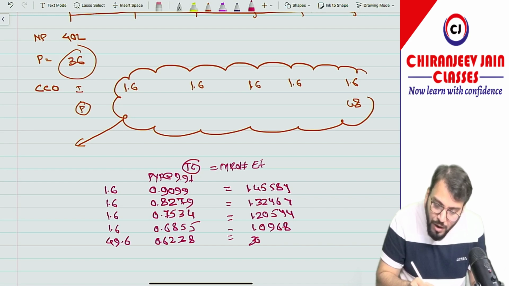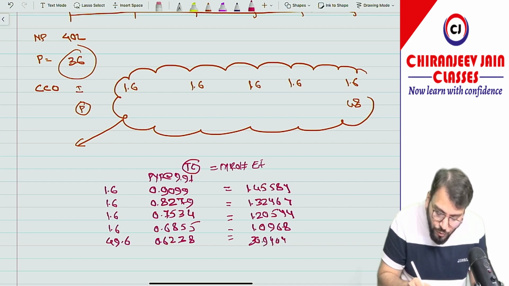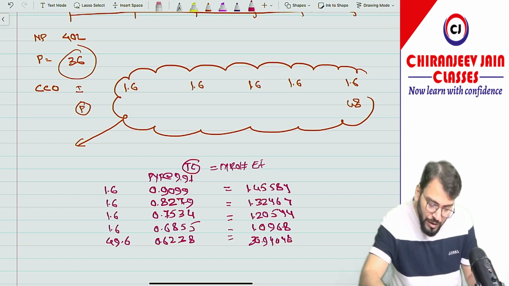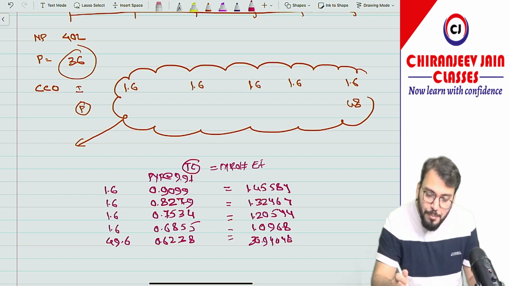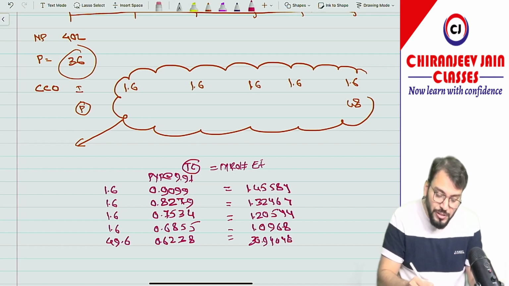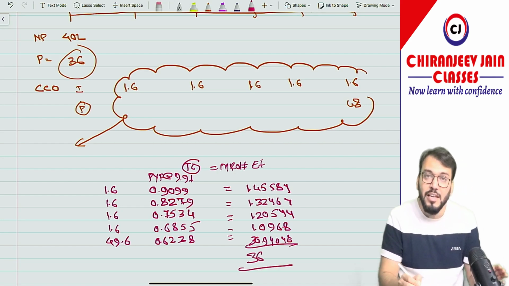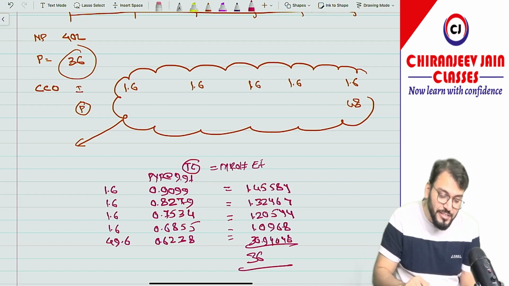It is 30.94048 plus 1.0968 plus 1.20544 plus 1.32464 plus 1.45584. It is approximately, you can say 36.02, means the answer is 36 only. Correct? So the answer is 36 lakh.